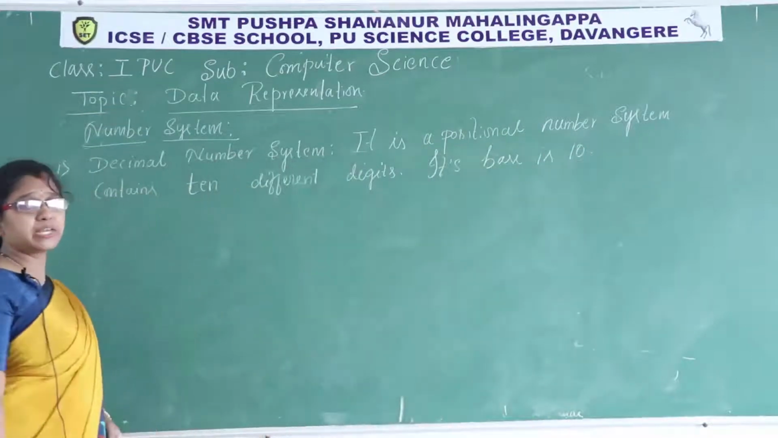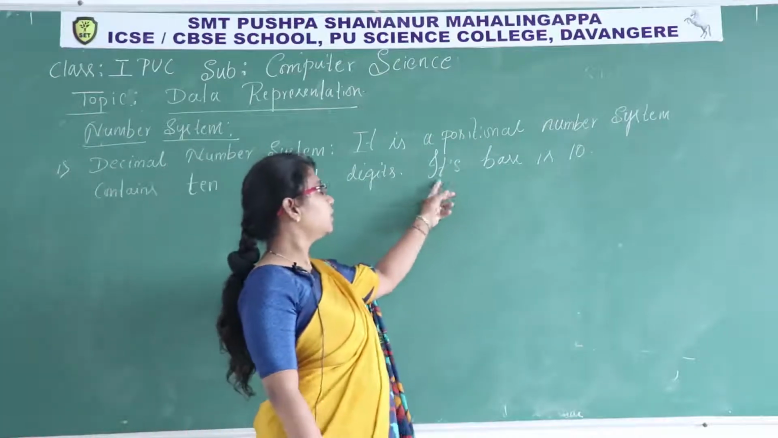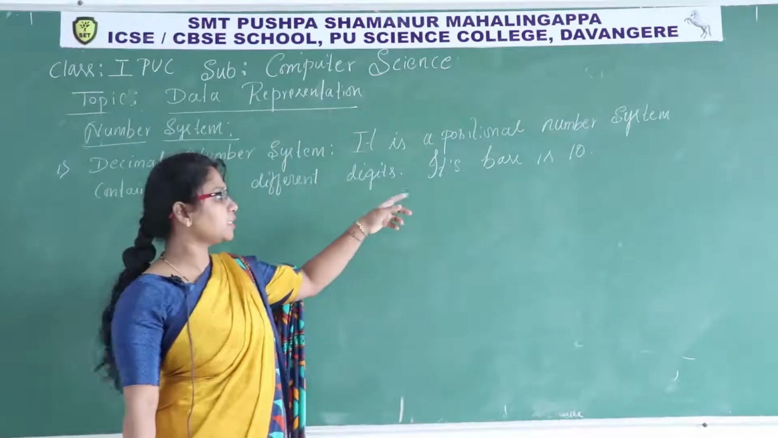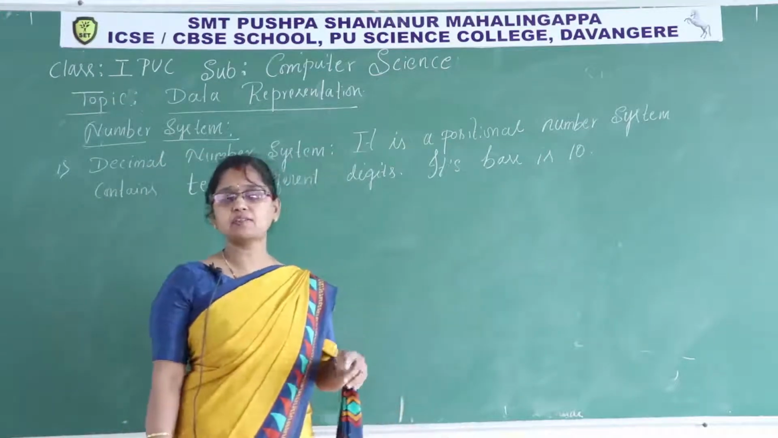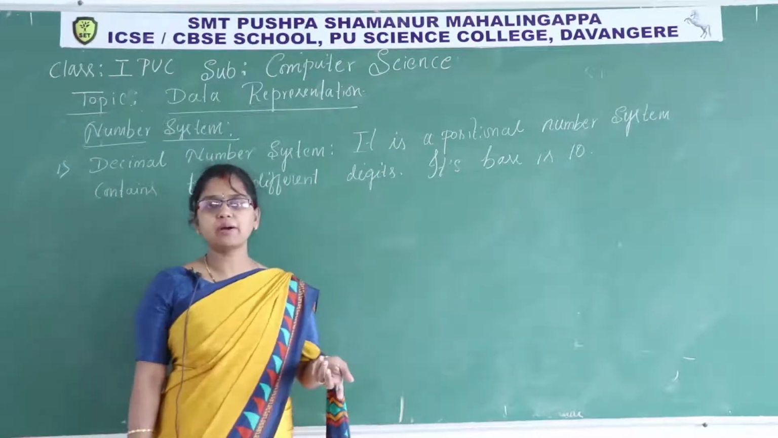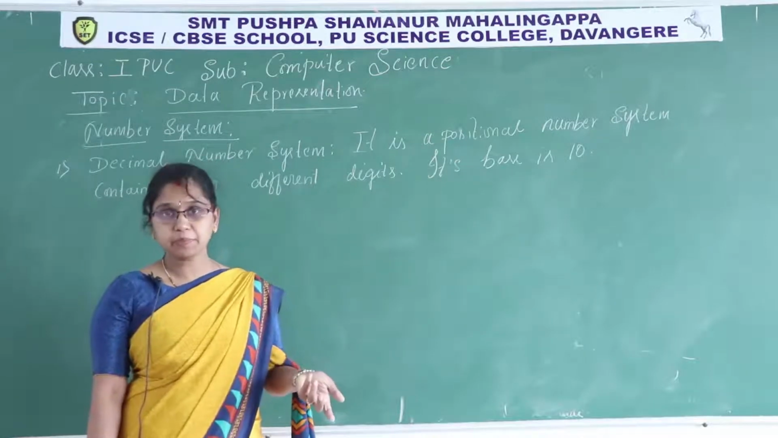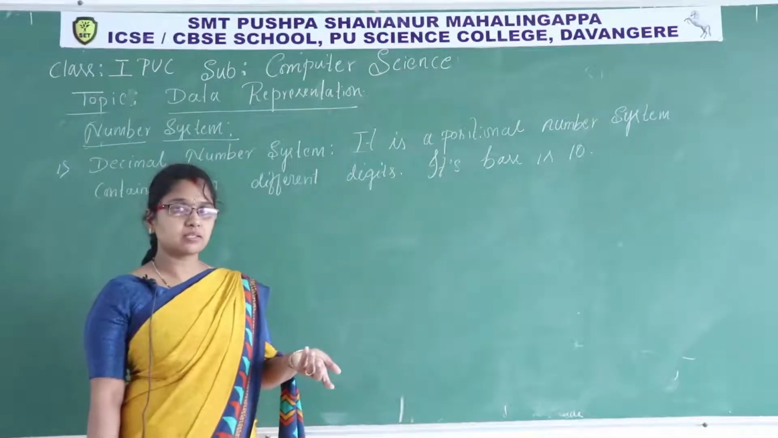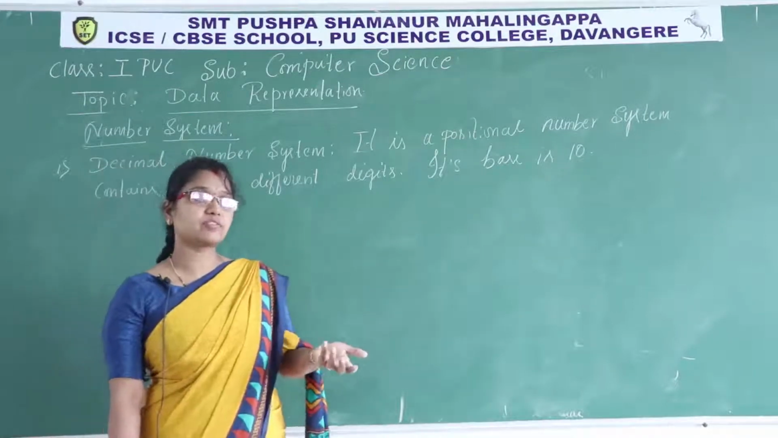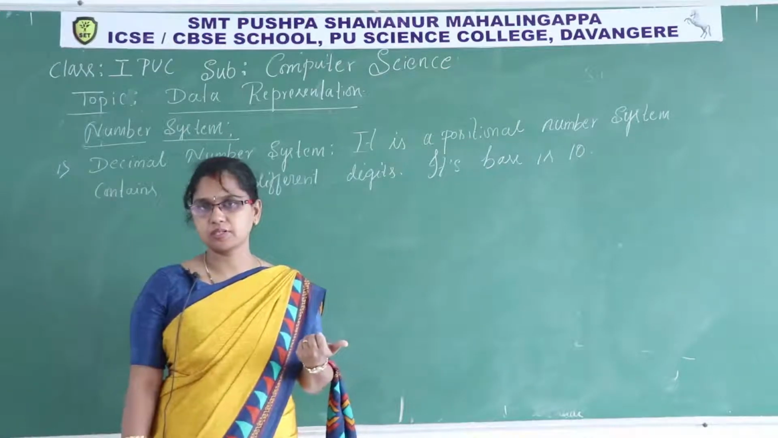What is meant by base of a number system? Why the base is 10 here? Because this number system having 10 different digits, so the base is 10. Then how can we define the base of a number system? There is a one mark question: what is meant by base of a number system? Base represents or defines the total different digits of that particular number system.